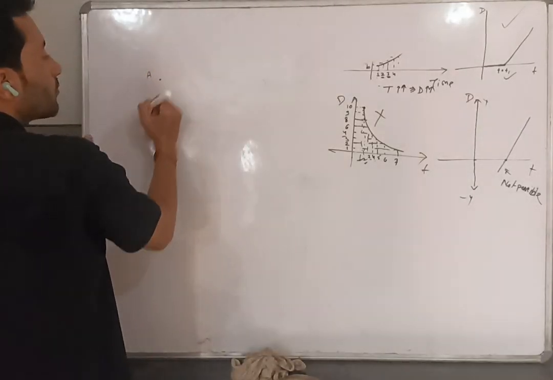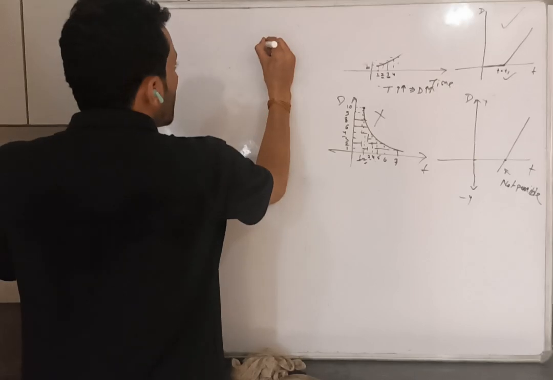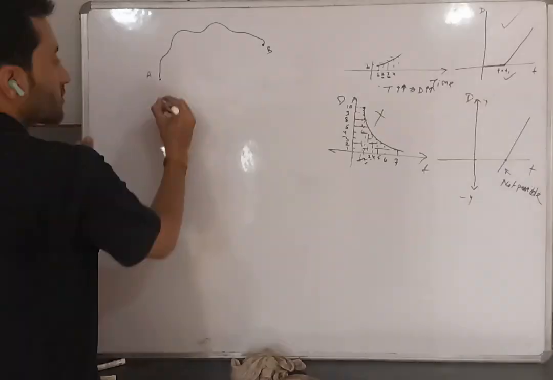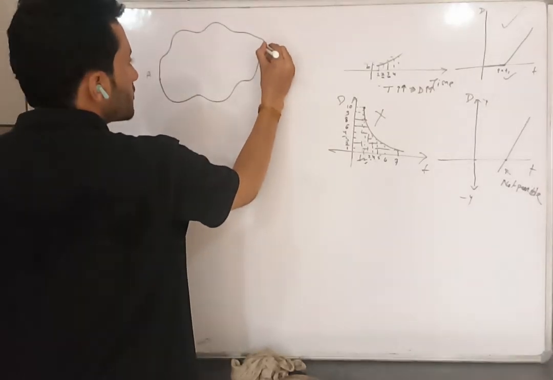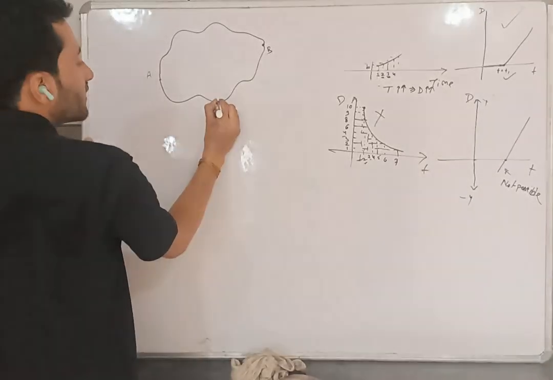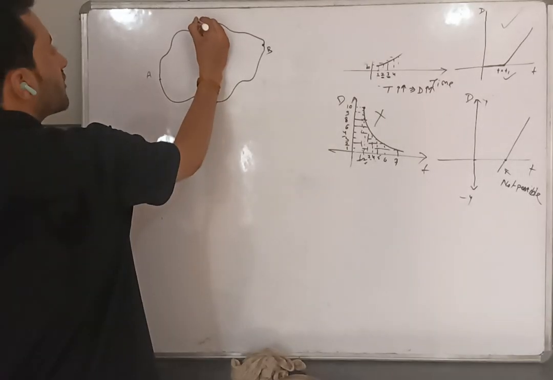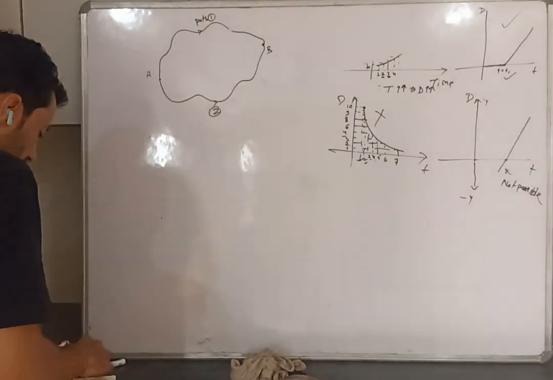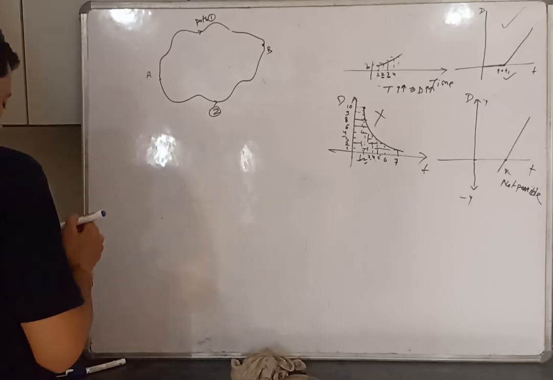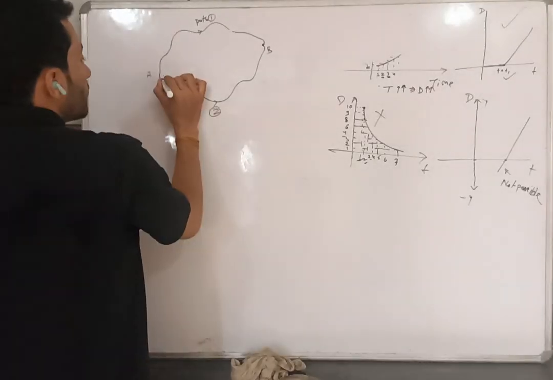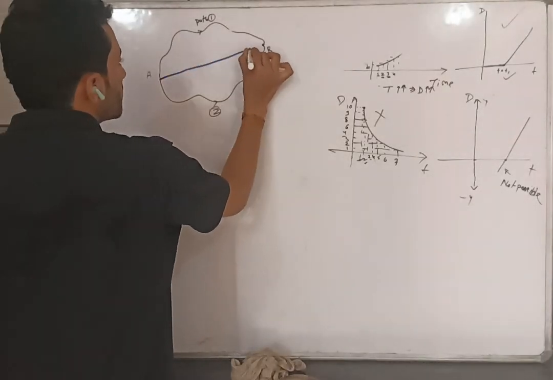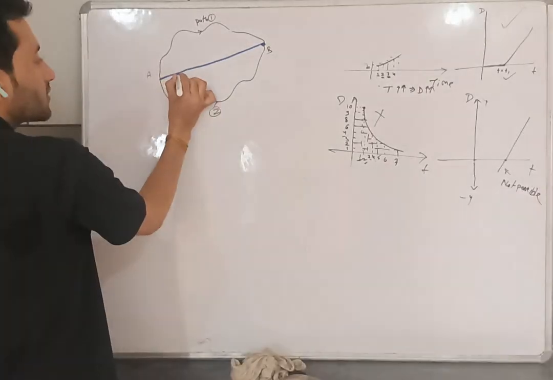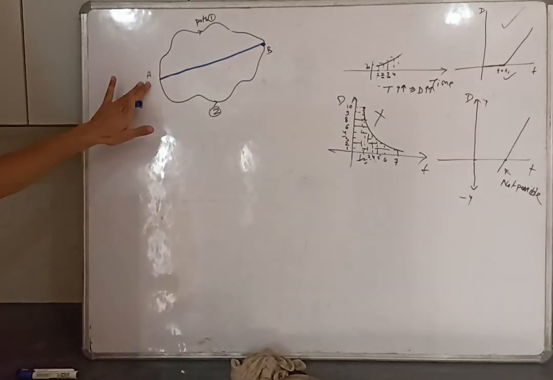If a person having position at A is moving to B, it is going this way, this way, this way, and reaches here. Another person takes another path to reach here. This is path 1. This is path 2. Can I go in this way also? If I connect this one to this one by a straight line, can you see a straight line from there to there?